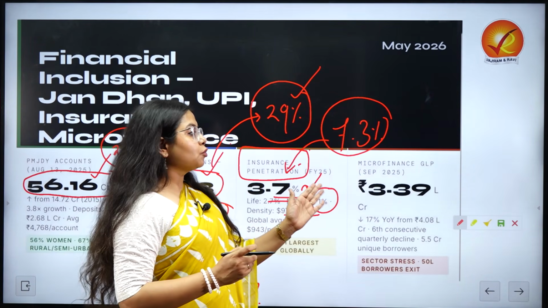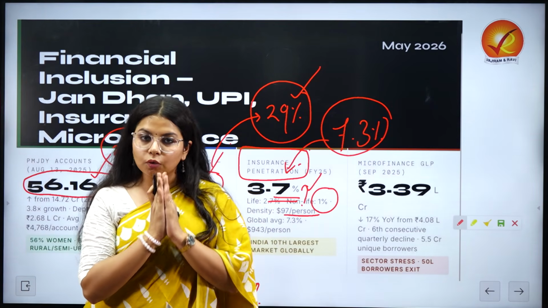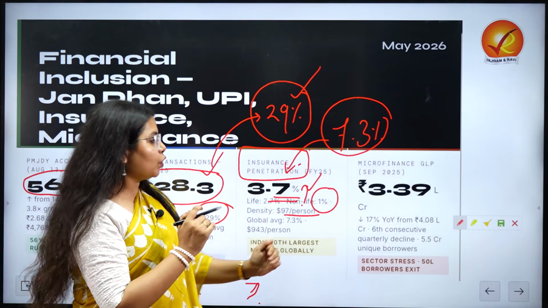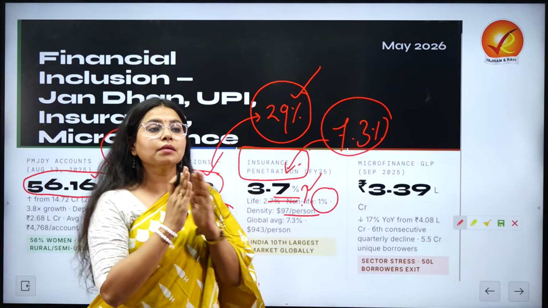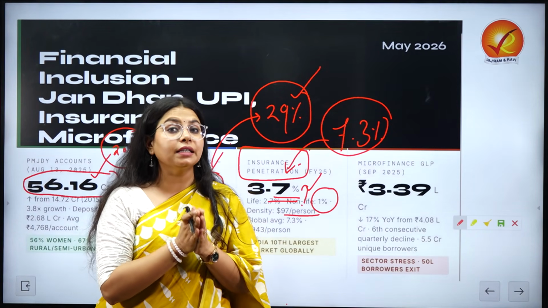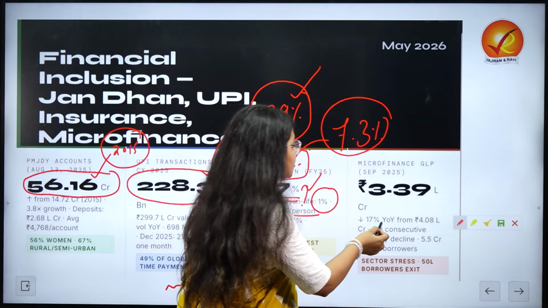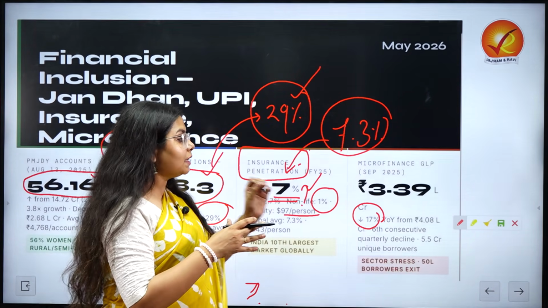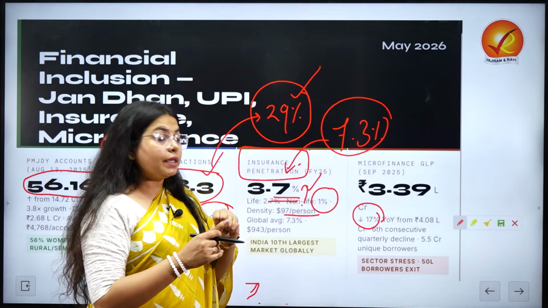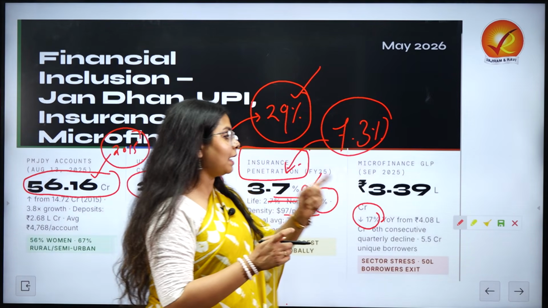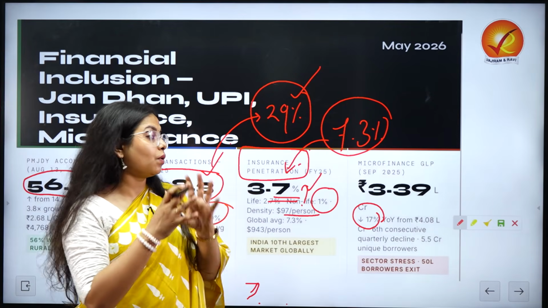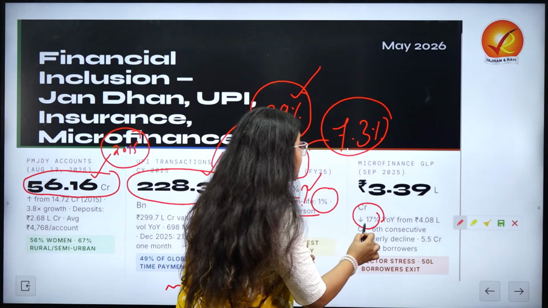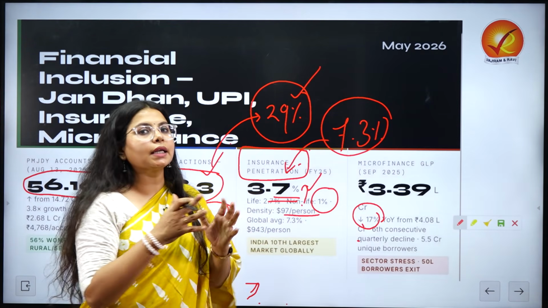Now we will be moving towards microfinance. What we will be looking at here is the gross loan portfolio that exists. Before moving into detail, what we have seen is that microfinance unfortunately has seen a dip. This year we are seeing a 17% year on year reduction, and in this context we have come down to 3.39 lakh from 4.08 lakh. And unfortunately, we are seeing the 6th consecutive quarterly decline.